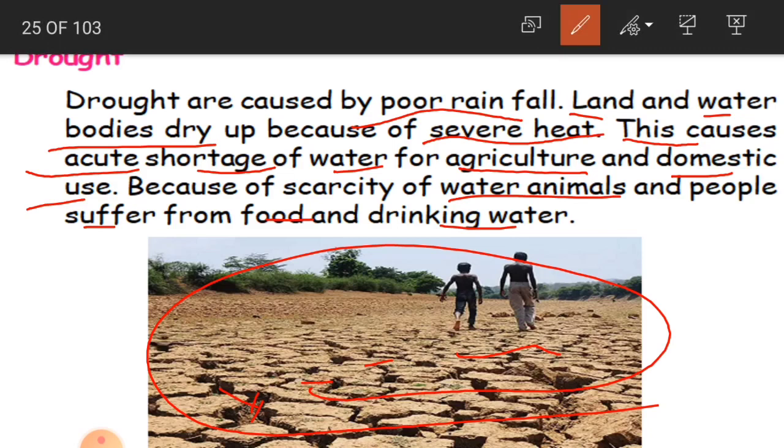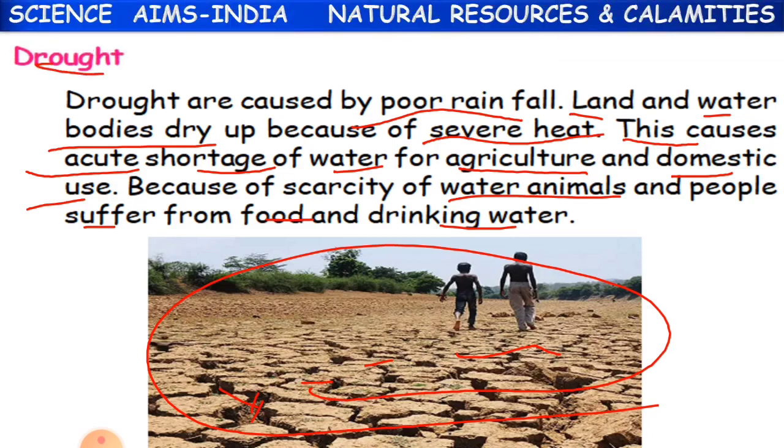Drought. Clear, children? Why is there drought? As there is no rainfall, very poor rainfall. So drought will cause a shortage of water and there won't be a possibility to grow crops, and we cannot use water for our drinking and cooking purposes.